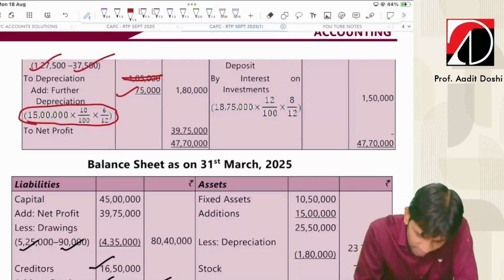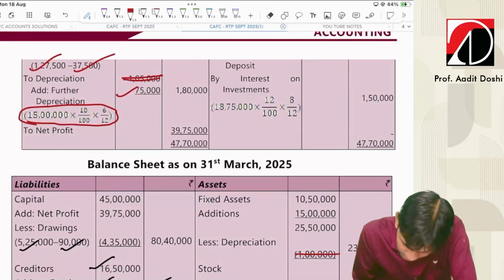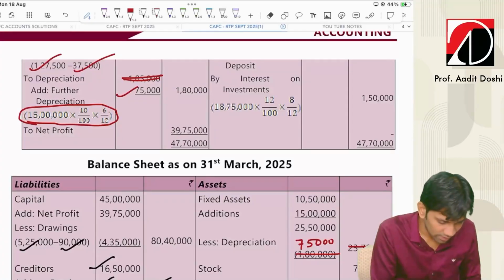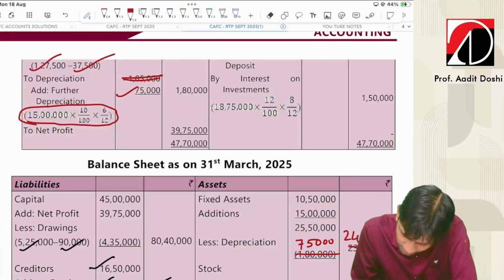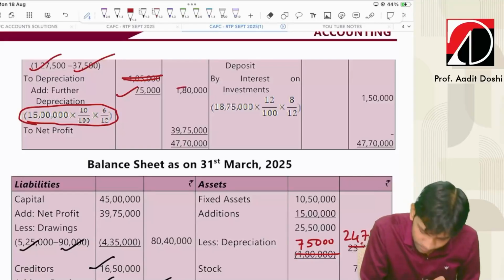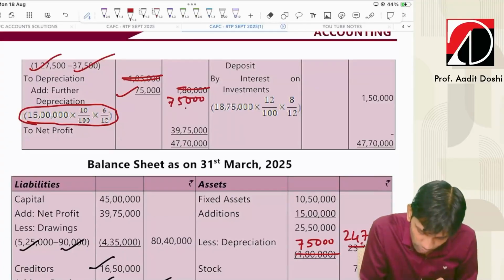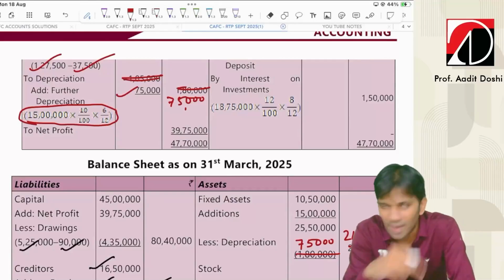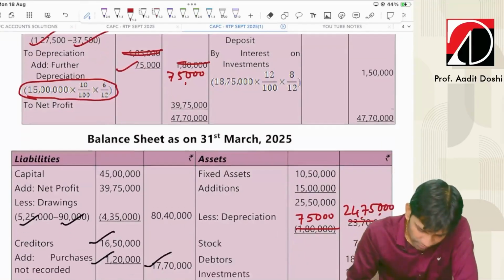So this is the one error they have committed here. Here also it should be only 75,000. This also should change. So basically 25 lakh 50,000 minus 75,000. This comes to 24 lakh 75,000. This should be your answer. Fine. So this is what the final account was. Basically, I just wanted to discuss the rectification of errors part, and the rest were all very simple.